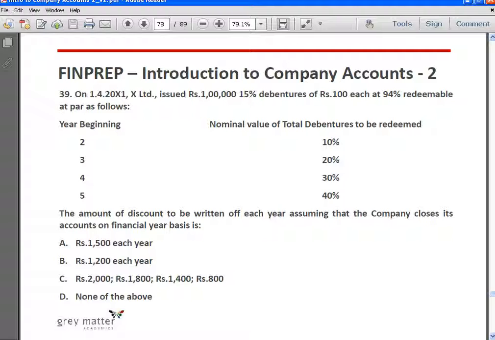The amount of discount to be written off each year, assuming that the company closes its accounts on a financial year basis, is how much? Here the debentures are being redeemed on a staggered basis. It's not equal redemption, and so we have to see how much of the loss on issue of debentures is to be written off, and this will be based on the value of the debentures outstanding.